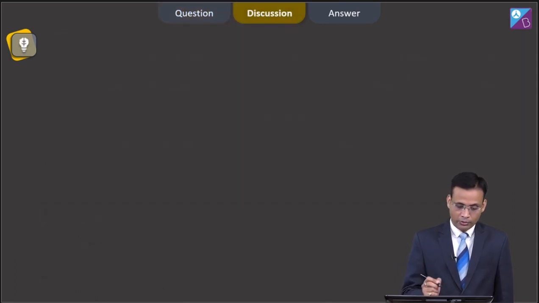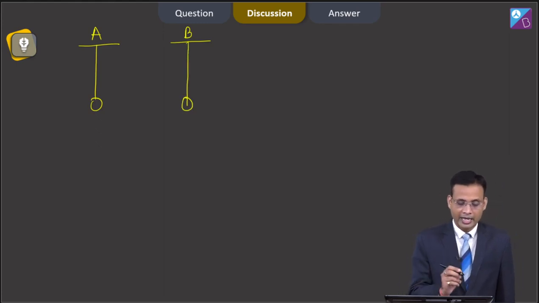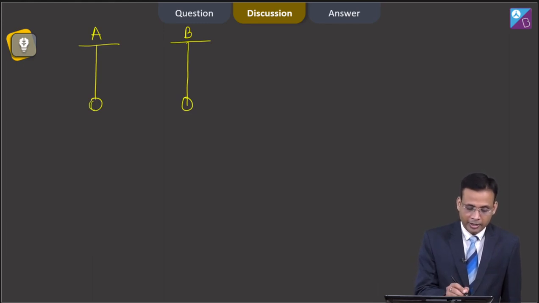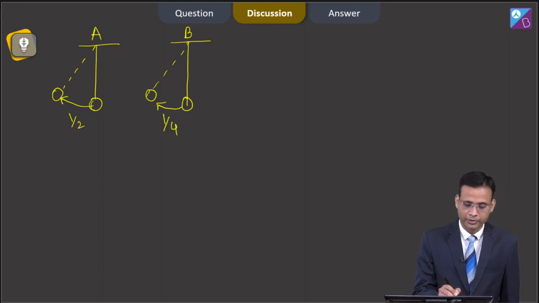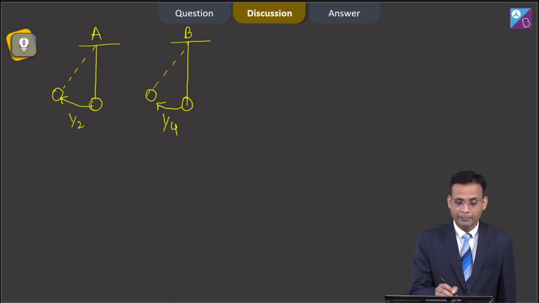So according to the question, we have two pendulums, pendulum A and pendulum B, and both start swinging from mean position. As per the question, pendulum A takes 1/2 second to reach its maximum, and pendulum B takes 1/4 second to reach its maximum. Now, first we calculate the time period of pendulum A and pendulum B.